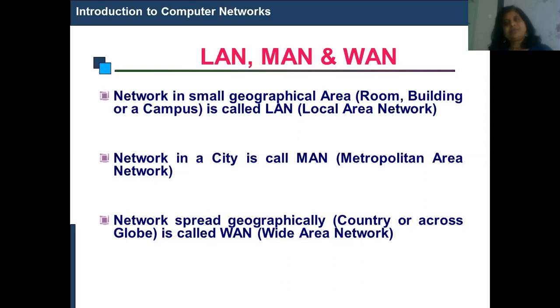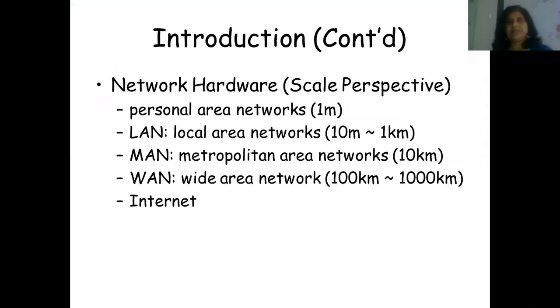Now see, on the basis of scale, the scale is increasing. In LAN it is less, then it is more in MAN, and then it is more in WAN. So on the basis of scale, the network is again divided. Within 1 meter is called a personal area network. Personal area network, that is within 1 meter. Now in LAN, the geographical scale is from 10 meters to 1 kilometer.